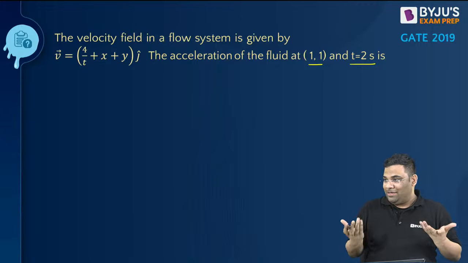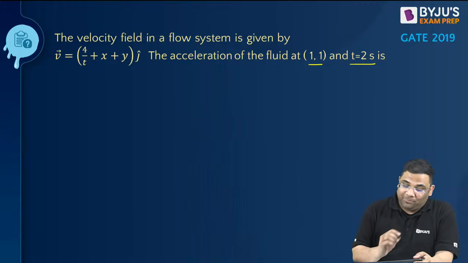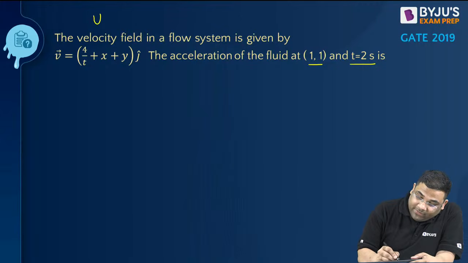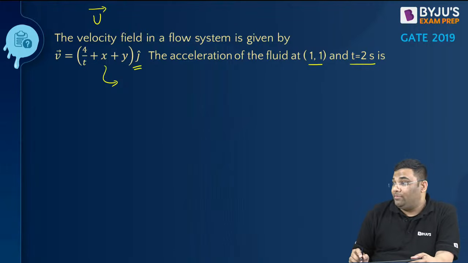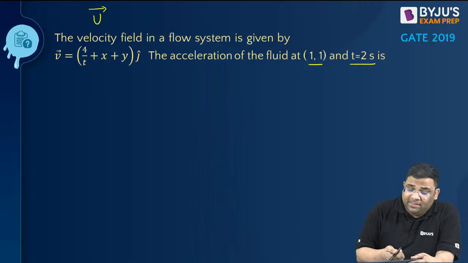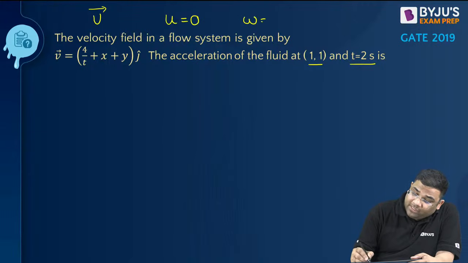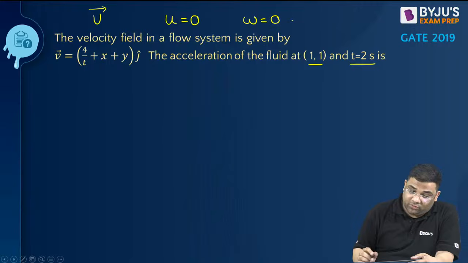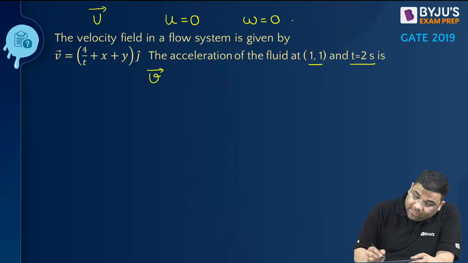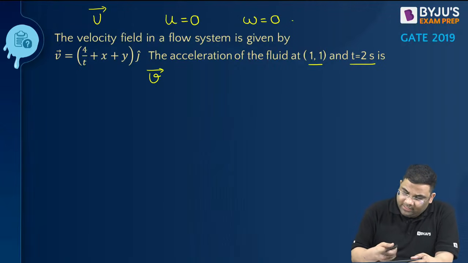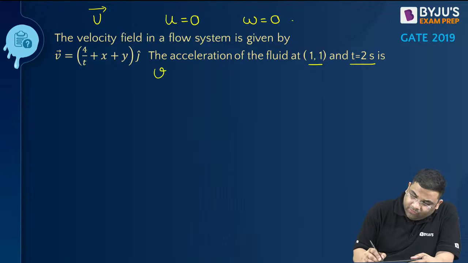Now you see this velocity vector, it only has a j component. Which means, if this is the j component, can I say u is 0 and w is 0, right? Only the y component remains, and that is 4 by t plus x plus y.